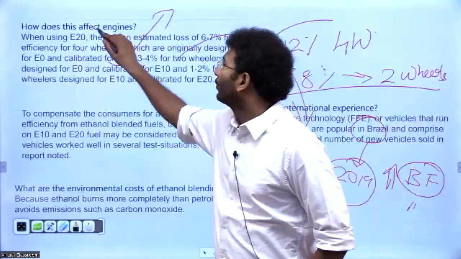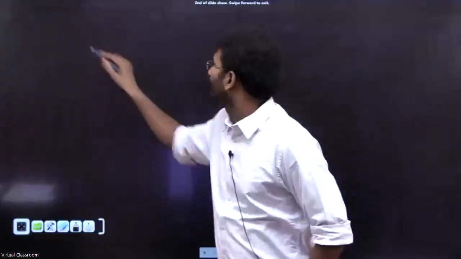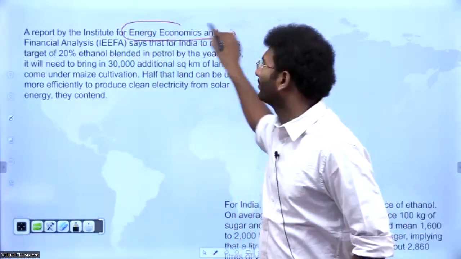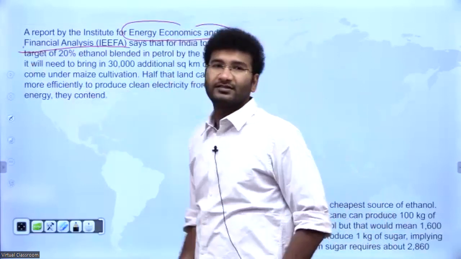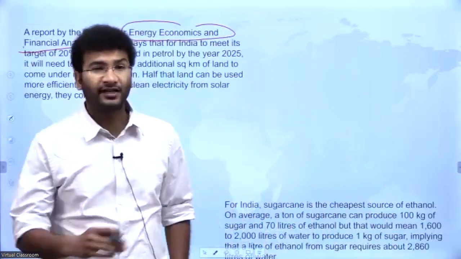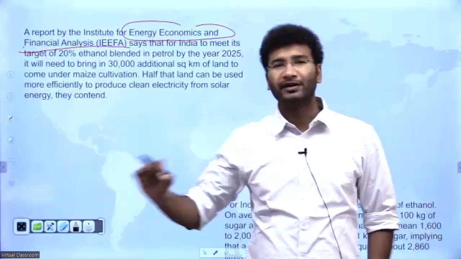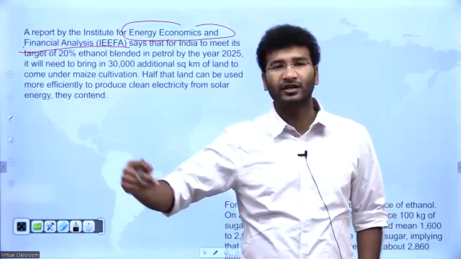Finally, just a minute guys, the report of the Energy Economics and Financial Analysis. This report said that 20% of ethanol should be blended by the year 2025, and this is the direction India is moving in.